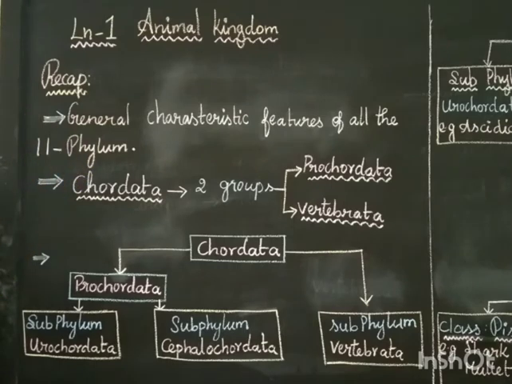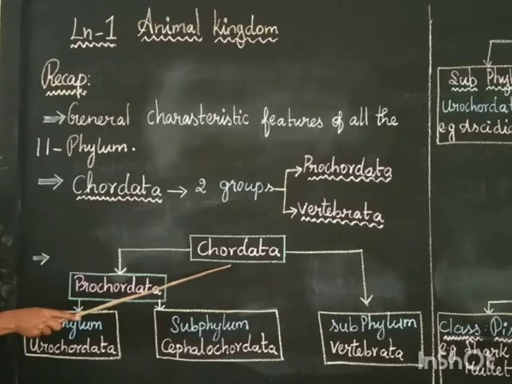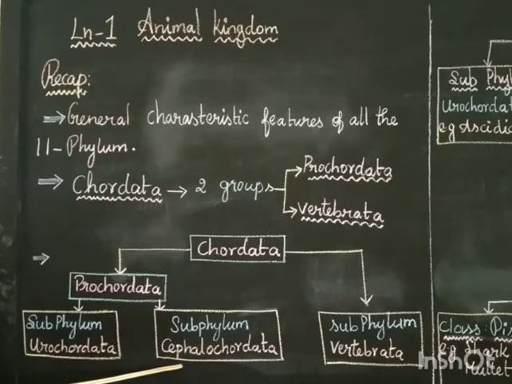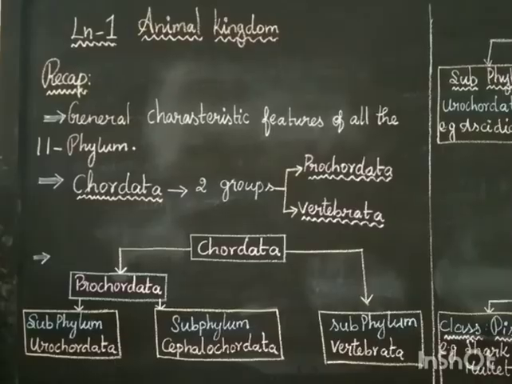Then after that, we had seen the two groups of Chordata, that is Prochordata and Vertebrata. Then this Chordata has two subgroups, Prochordata and Vertebrata. In that we are going to see the subphylum Urochordata, subphylum Cephalochordata, and subphylum Vertebrata. Today we are going to see the classification of phylum Chordata in detail.